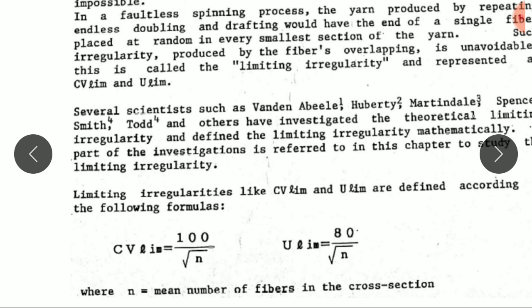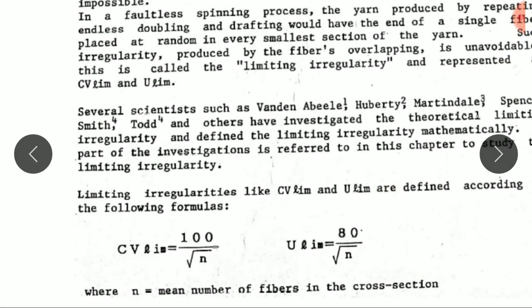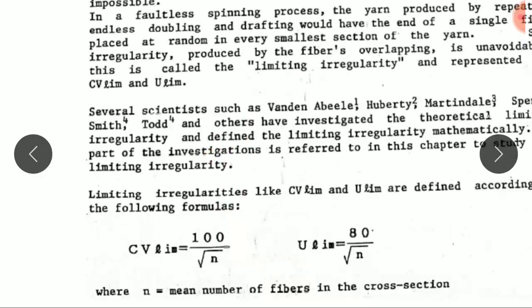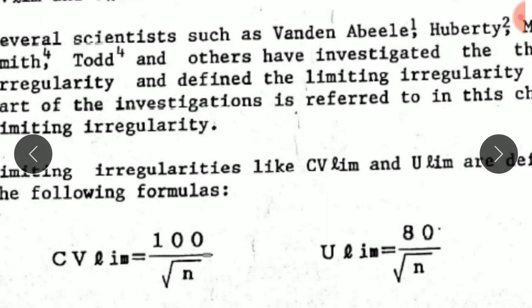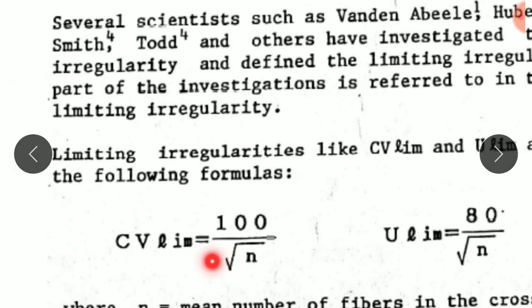Apart from this, this is for synthetic fibers, where it is assumed that there is no variation in mass per unit length of the feed material, that is fibers. If there are still variations in mass per unit length of the fibers, which is present in natural fibers, then it will be further added. So even with the best material, best technicians, minimum irregularity will be present, and it is indirectly proportional to the square root of the number of fibers in the yarn cross section.